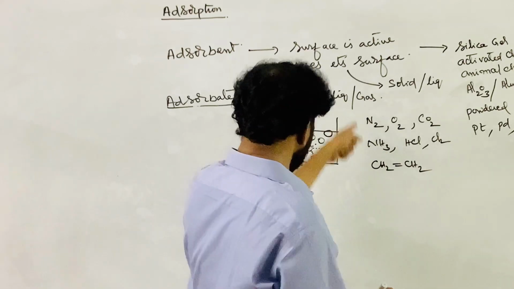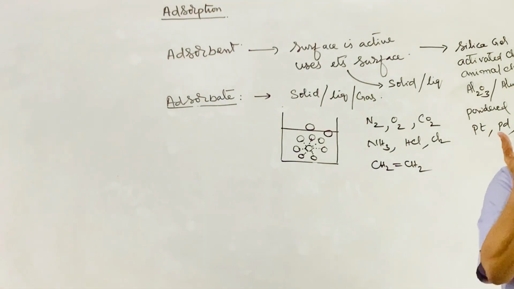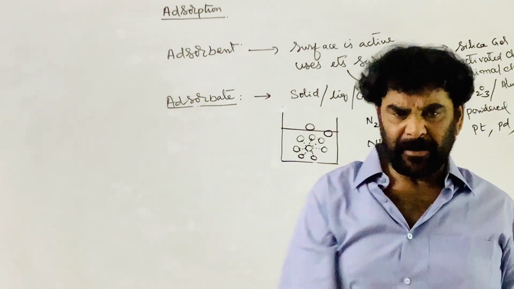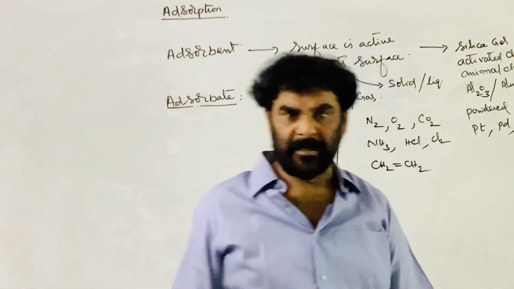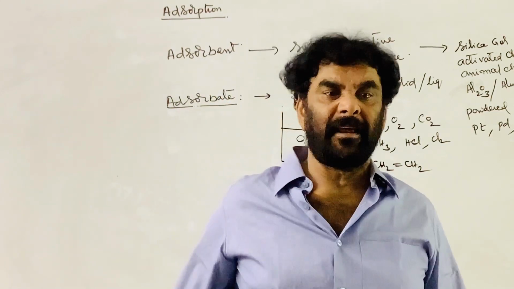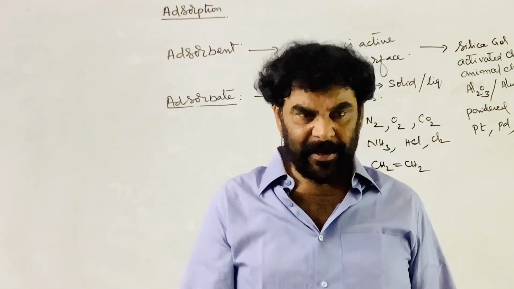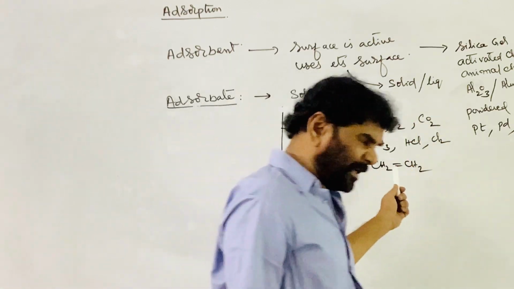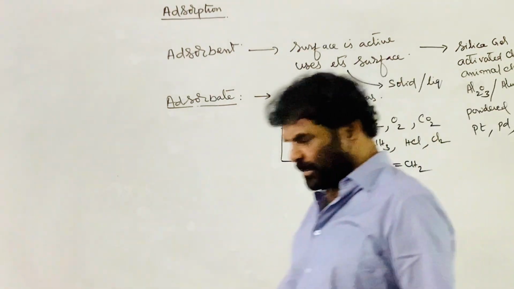And it can be any material. You can take a solid dye and add it to water, and now we add activated charcoal, carbon powder, to it. It adsorbs the dye part, and the solution becomes colorless. Here, the dye is a solid dissolved in the water. Similarly, the adsorbate can be a solid, or a liquid, or a gas. So this is the phenomenon.